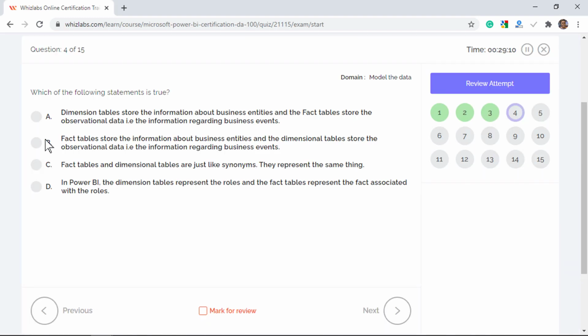So option A correctly describes this scenario. Option B says just the opposite of option A, so it is incorrect. Fact tables and dimension tables do not represent the same thing. Option C is incorrect. And fact and dimension tables have nothing to do with the roles, so the last option is completely invalid.